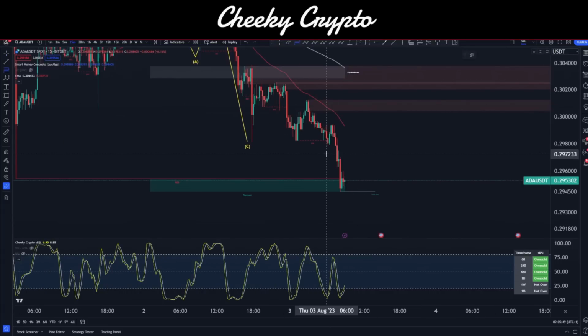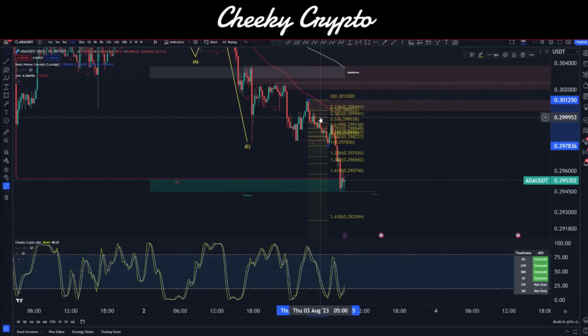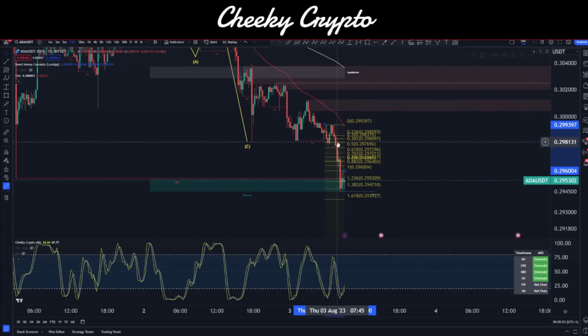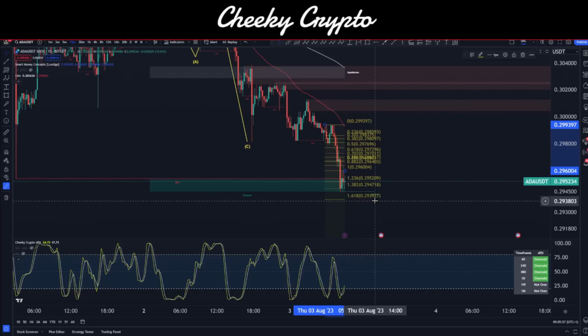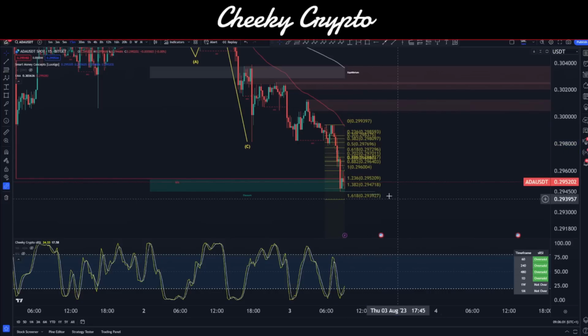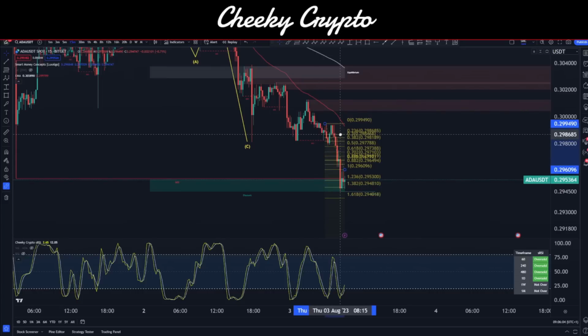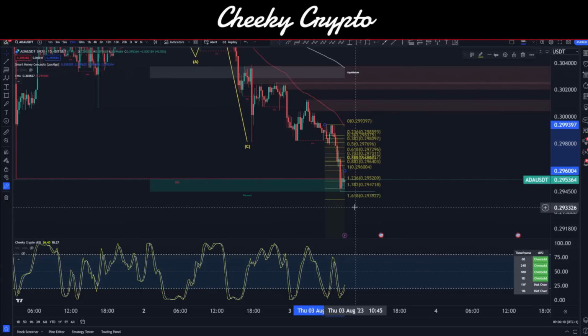Let's go ahead and take a look. So this is the first one I'm interested in right here. We haven't yet hit the 1.618. That will come down here at 29.3927. I need to get my head out of Bitcoin's pricing there for a second. So we kind of have that level. We've got to keep that in mind. That would make this a 3-wave count in itself.